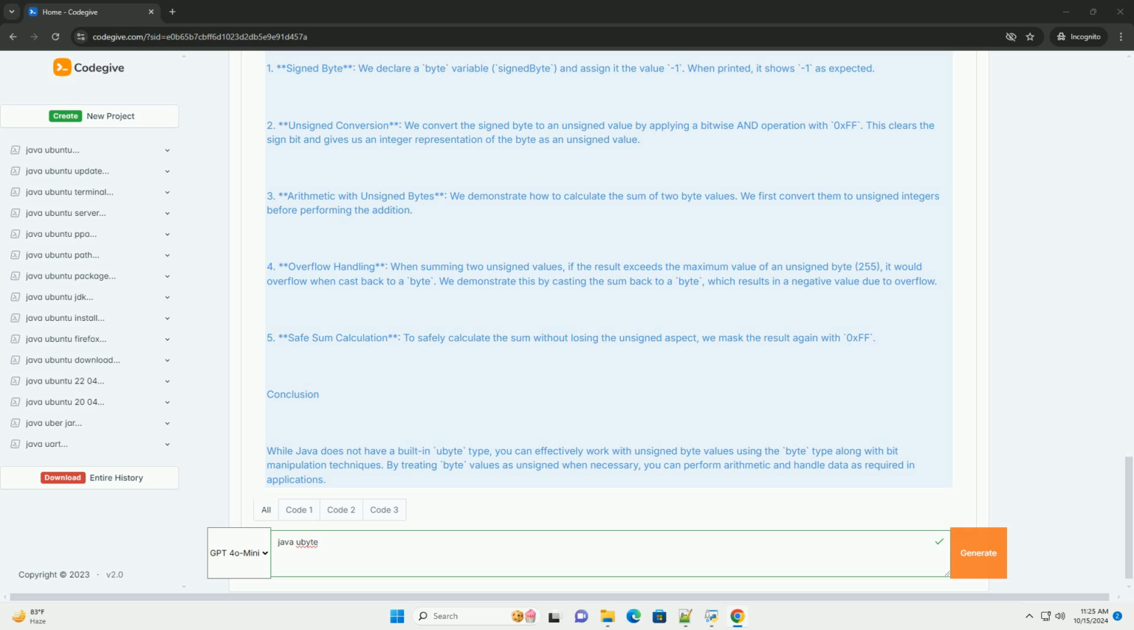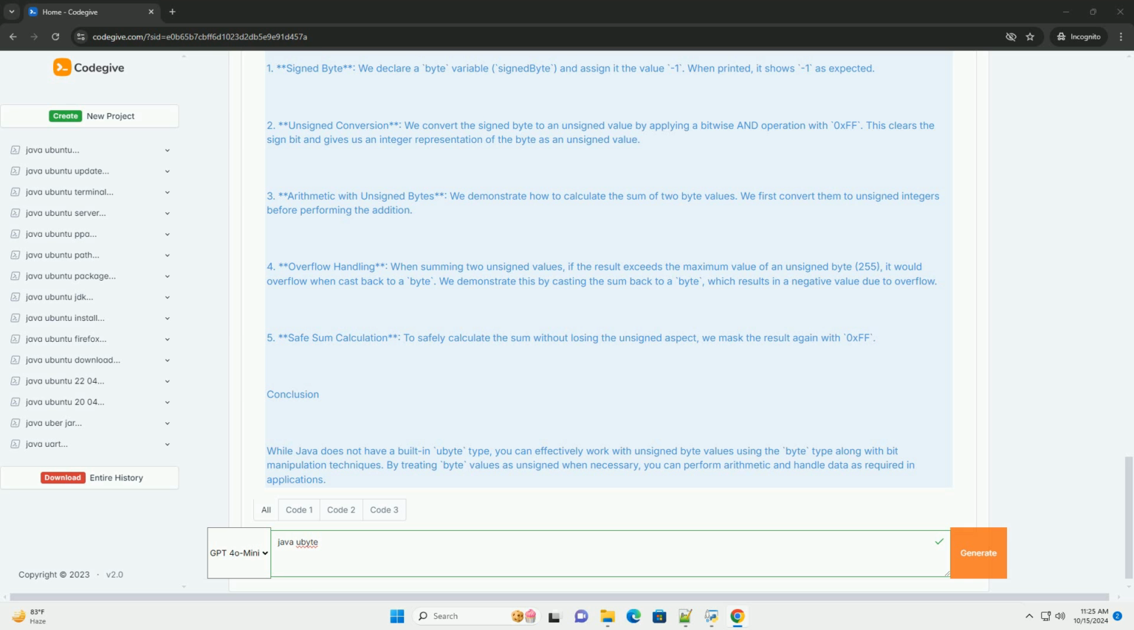Working with unsigned bytes. Since Java does not support unsigned types natively, you can use the byte type but interpret its values as unsigned. When you need to perform operations that require unsigned behavior, cast the byte to int and mask it with 0xff to obtain the unsigned value. Example code. Here's an example to illustrate how to work with unsigned bytes in Java.